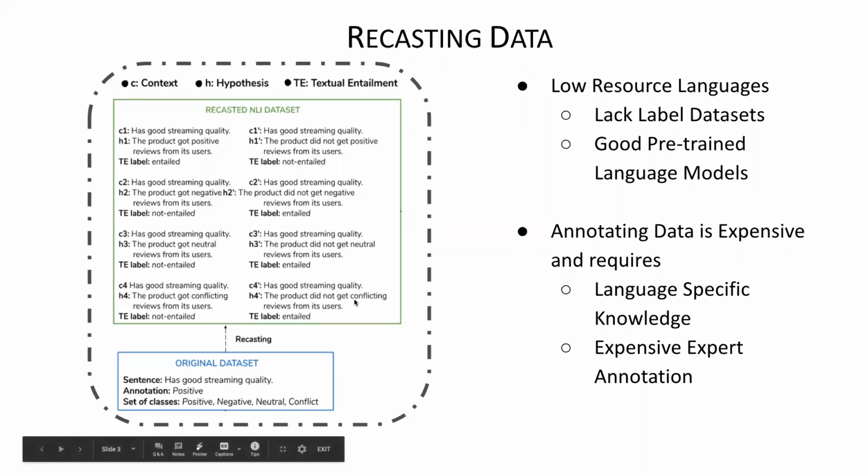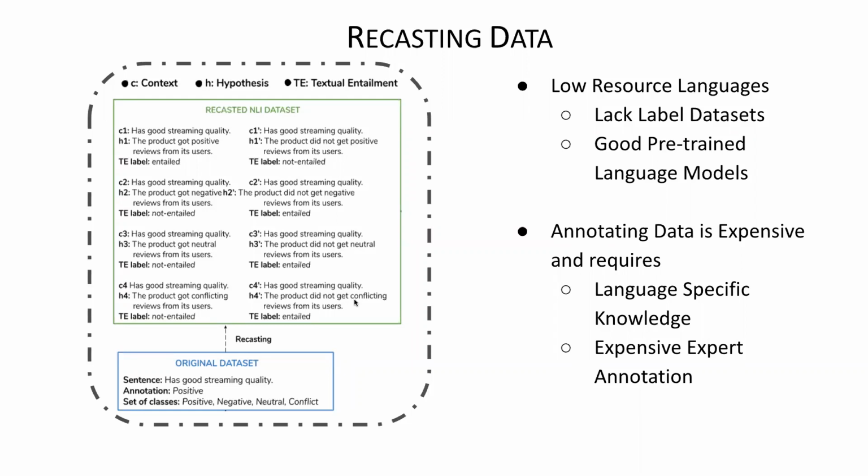So you can see for L labels in the original task, we can have 2L such premise-hypothesis pairs, which we can use for the task of textual entailment.